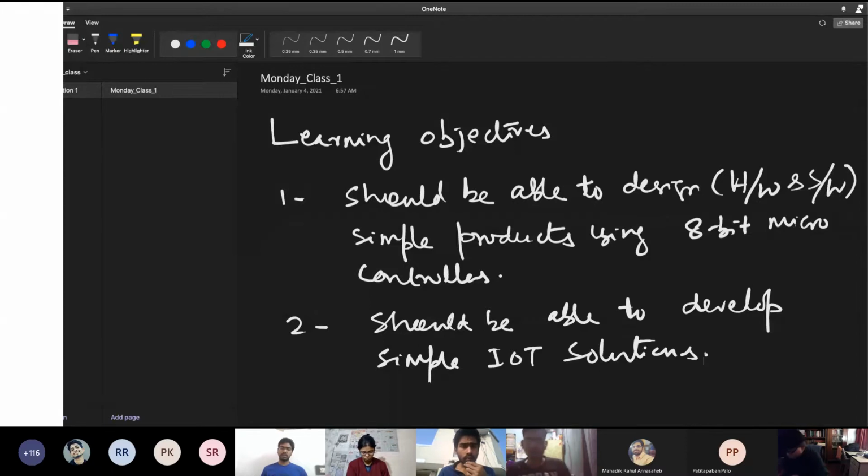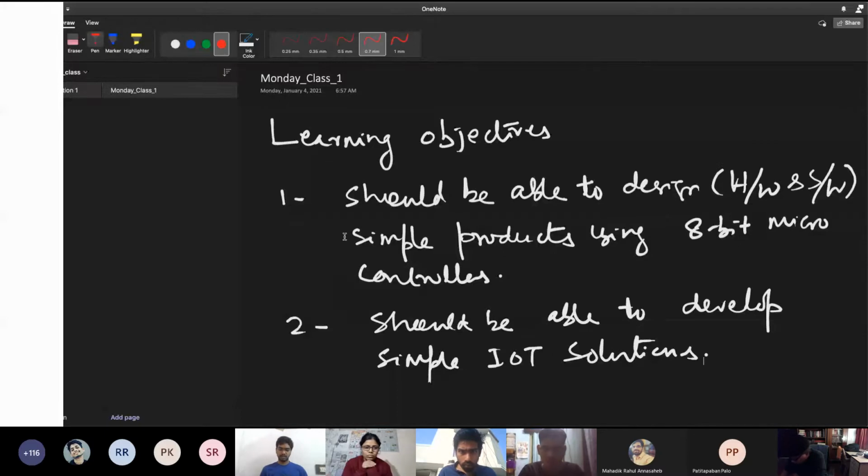So these are the two basic learning objectives of this course. That is, you should be able to design products, both hardware and software. That means all connections, also write codes, burn it. So there are several sub objectives of this particular first objective.